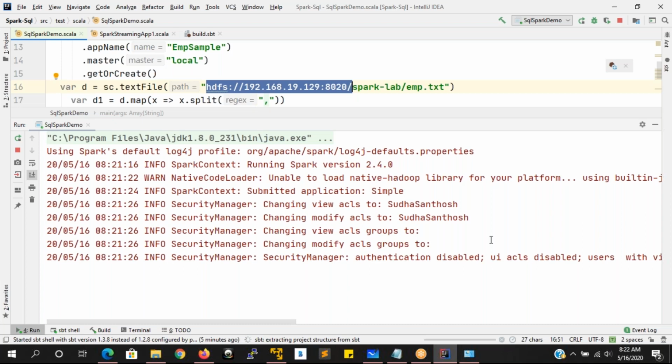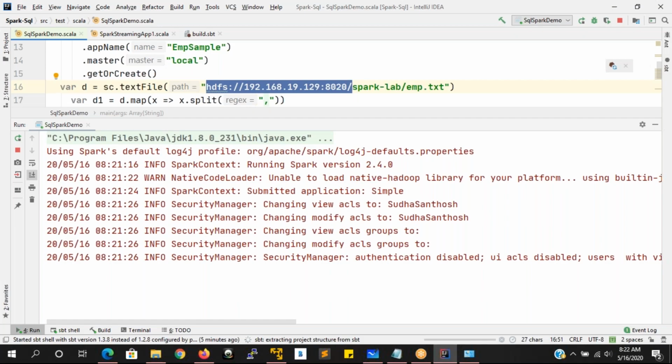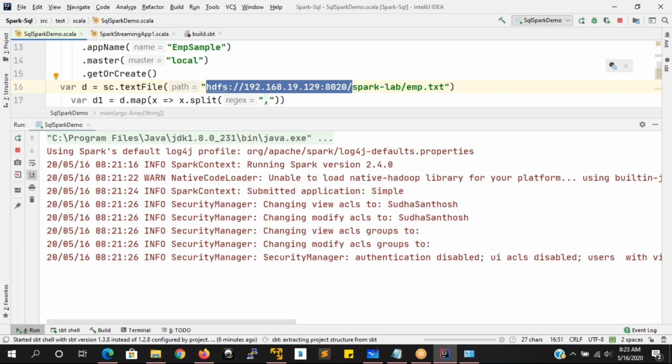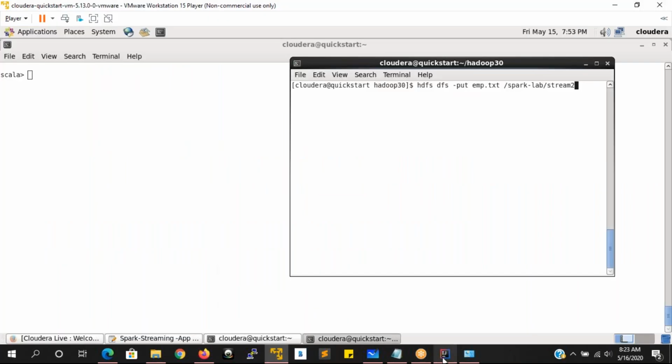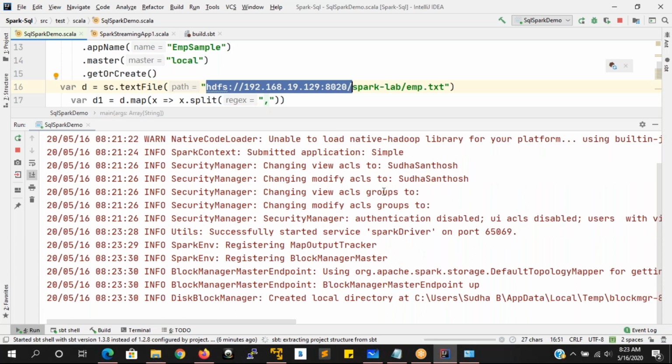It is taking a very good amount of time. Yes, there are so many processes running. Spark driver is started.